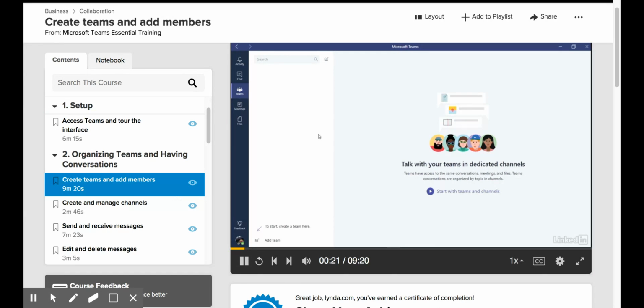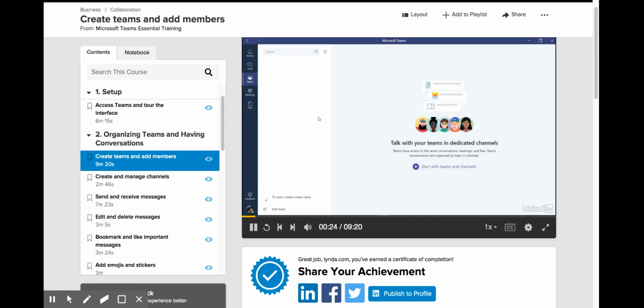Now, the first time you sign into your account in Teams, you may be prompted to create a new team, but we're going to disregard that and start here on the main interface. I want to take a look at the sidebar on the left and make sure that the Teams category is selected. Then, moving to the right, we see this column. This is a list of all of the teams that you have. And this list is empty for me because I don't have any teams yet.